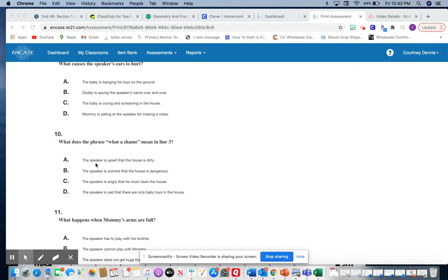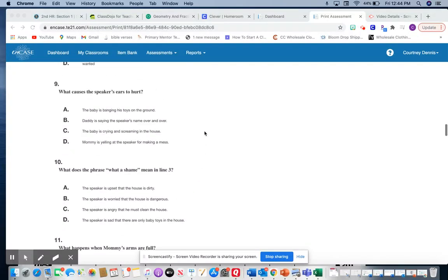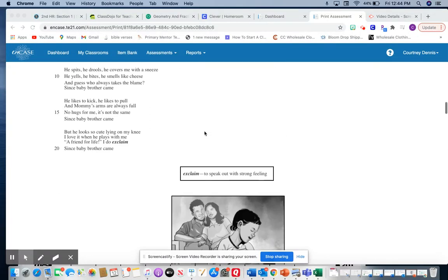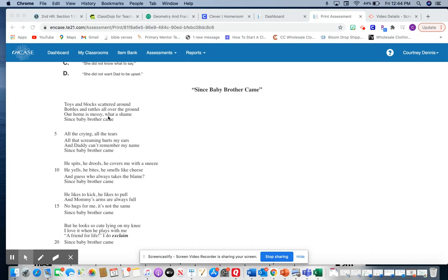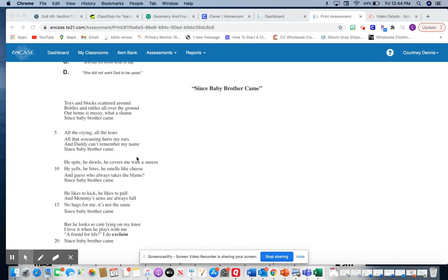The speaker is upset that the house is dirty. The speaker is worried that the house is dangerous. The speaker is angry that he must clean the house, or the speaker is sad that there are only baby toys in the house. So let's go back up to line 3. 1, 2, 3. Our house is messy. What a shame.